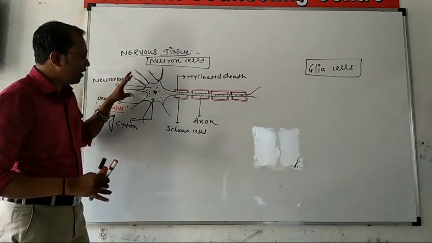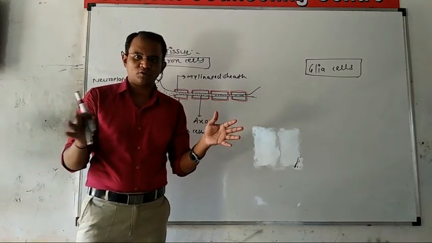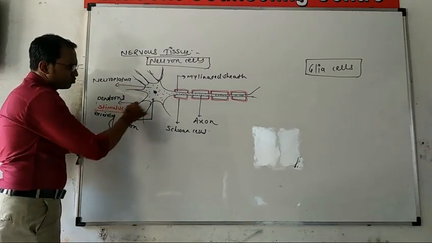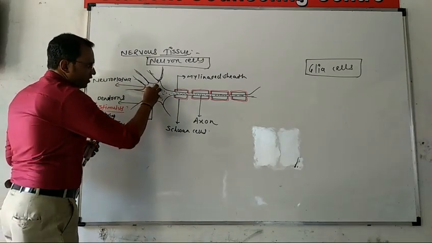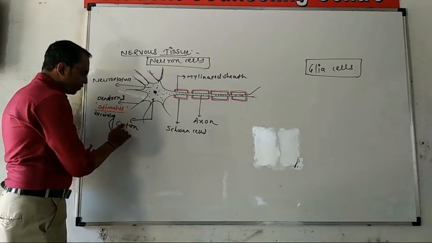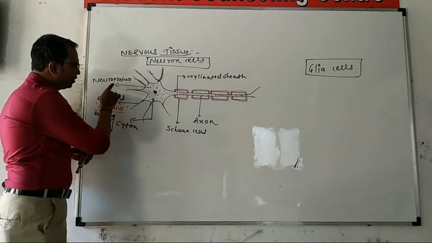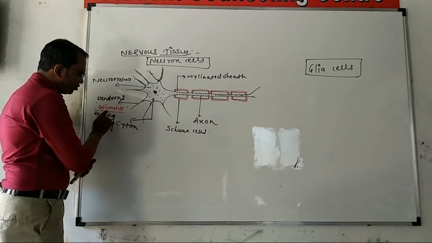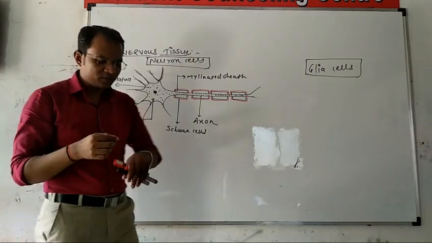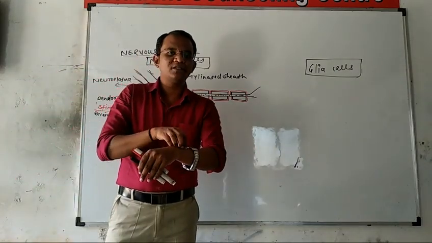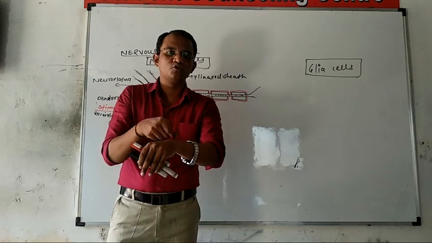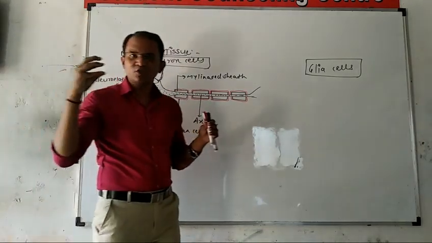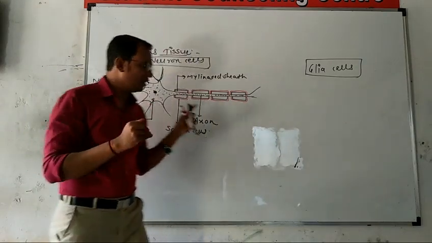Neuron cells have a special kind of structure, which is the longest cell. This structure consists of the dendrons, that is the projections. Inside the dendrons, the cyton is present. The cyton consists of the central nucleus. The cytoplasm is known as the neuroplasm, and these dendrons receive the stimulus. Stimulus means any kind of signal which is received by the skin, and which is received by these dendrons. So these dendrons pass this stimulus with the help of the cytoplasm, that is neuroplasm.